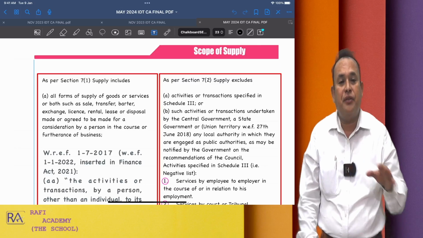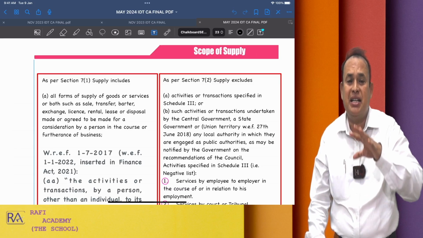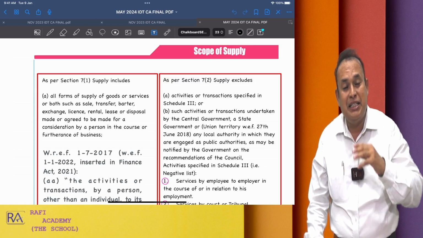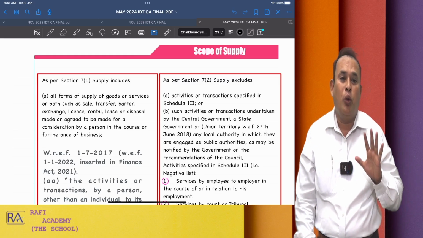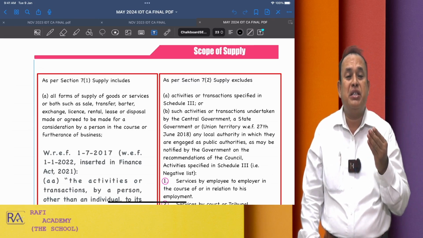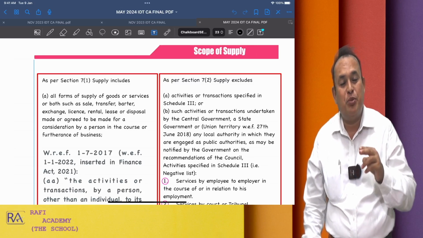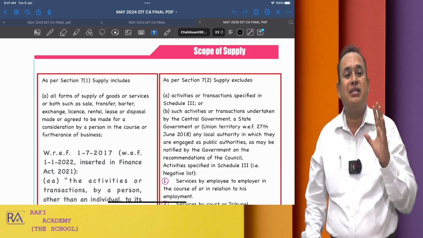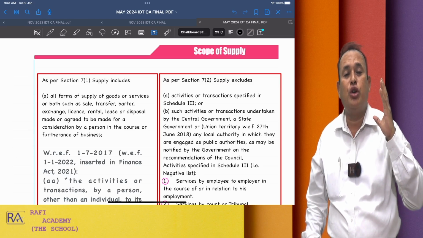Further, the rest of the provisions, whatever there are in the GST, CGST as well as IGST Act, are applicable for the examination. In addition to that, anything introduced under the GST as new provisions is also applicable. But one thing is very clear, that is, following amendments based on the relevant Finance Act which has taken place prior to 6 months from the date of examination, that only is applicable. For example, my dear friends, what is the Finance Act which is applicable for our coming exam of May 2024 CA final?